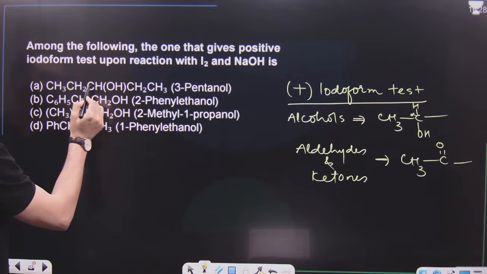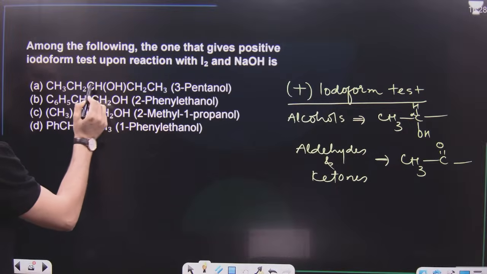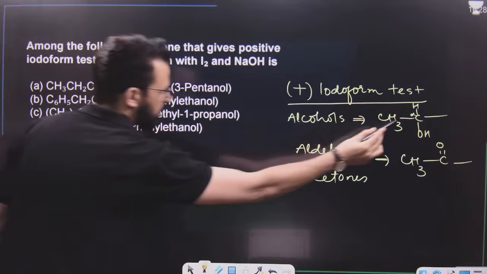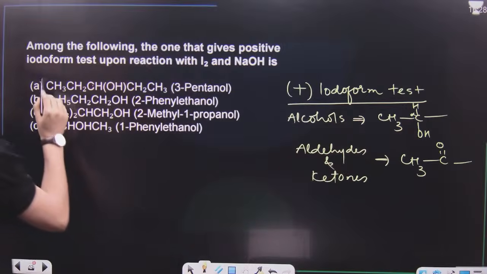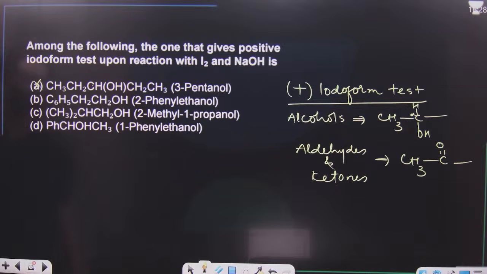But it should be attached to CH3. But it is not attached to CH3. It's attached to CH2 as well as CH2. That means here it should be attached to CH3. So this will not give iodoform test.